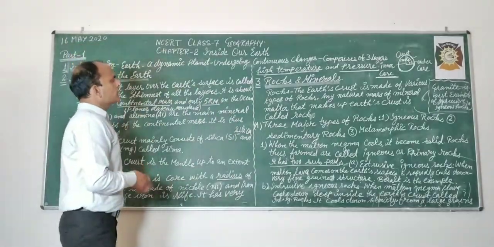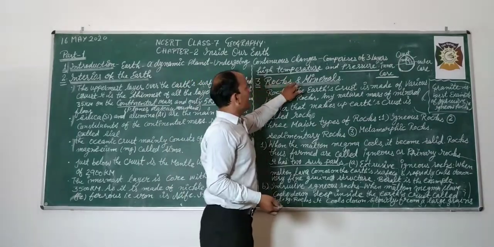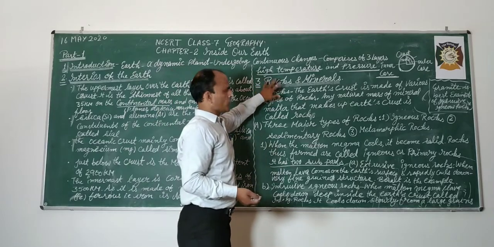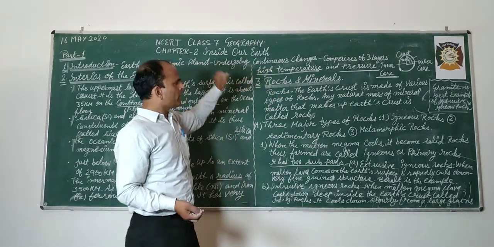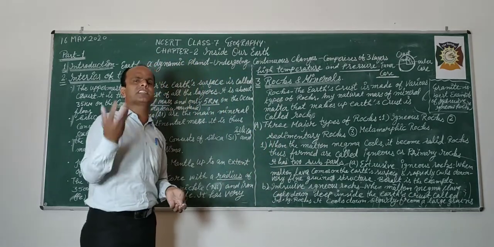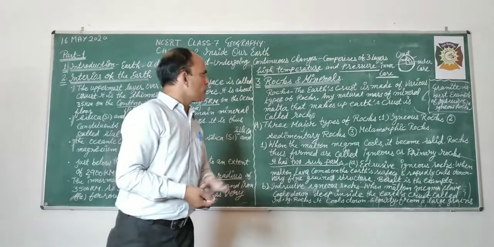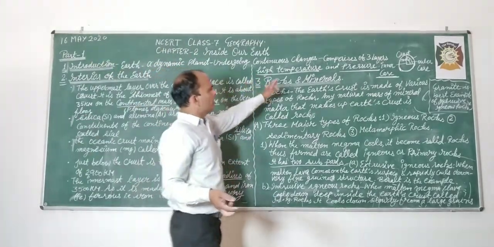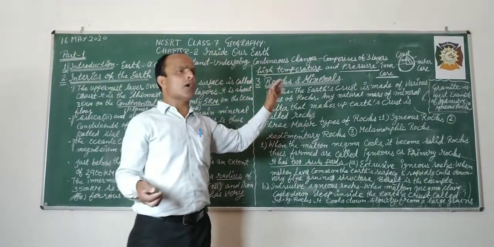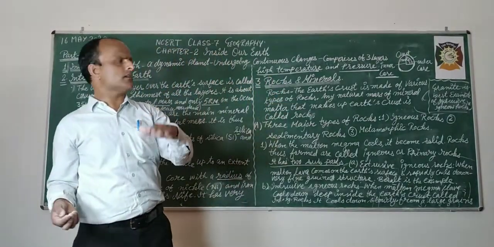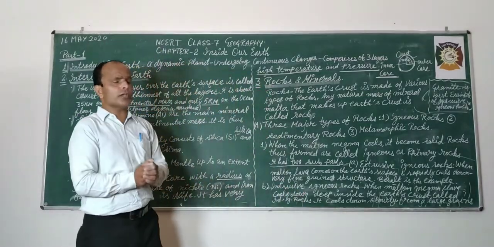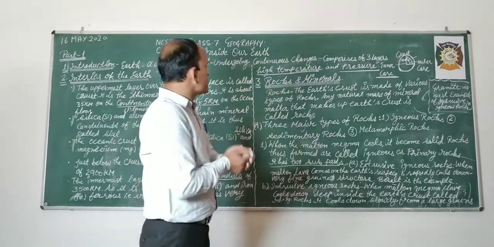Now we come to our third point, rocks and minerals. In today's class we will discuss rocks, and there are three types of rocks. What are rocks? जिसको हम हिंदी में क्या कहते हैं? चट्टान. ठीक है. We will discuss rocks, and minerals will be discussed in our next lecture. So first of all we have to know what rocks are.